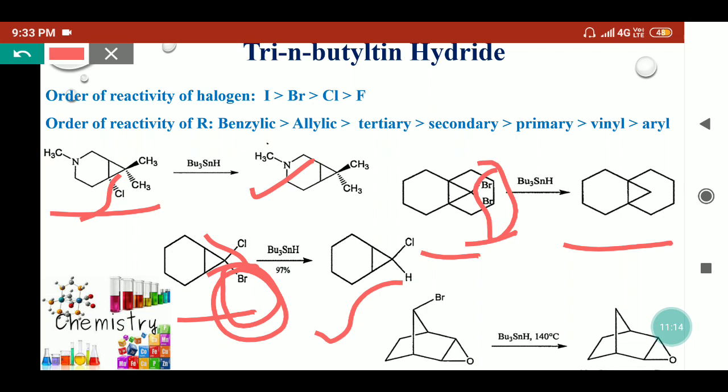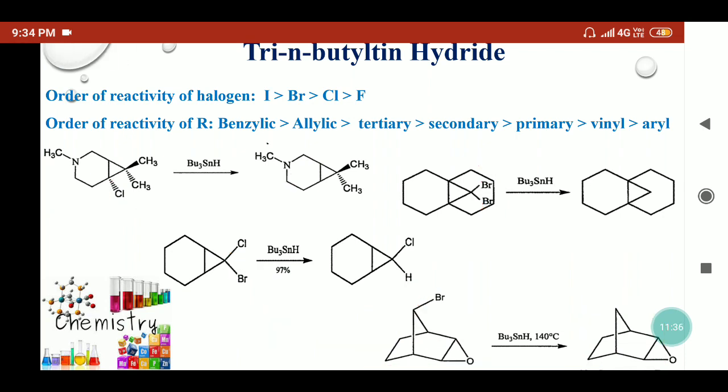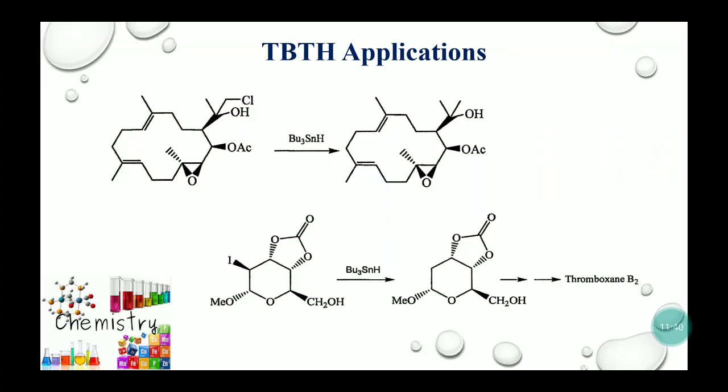So here we can see when the phenolic ethers or the epoxides are present and the halogen is also present, then if we treat this molecule with the TBTH, only this C-Br bond will break and hydrogen will come at that position, and this epoxide ring remains intact. So it is useful in a lot of synthesis. Now we can see its application in medicinal chemistry as well as steroid chemistry and carbohydrate chemistry.